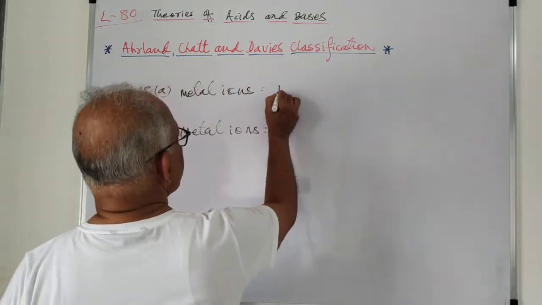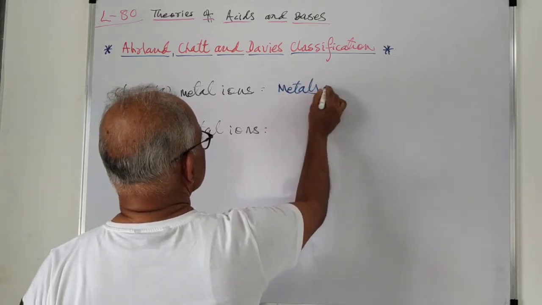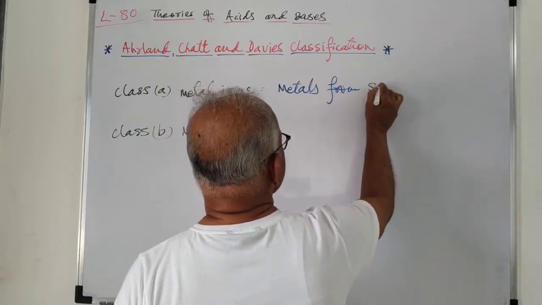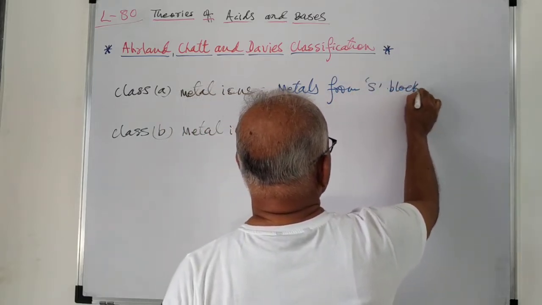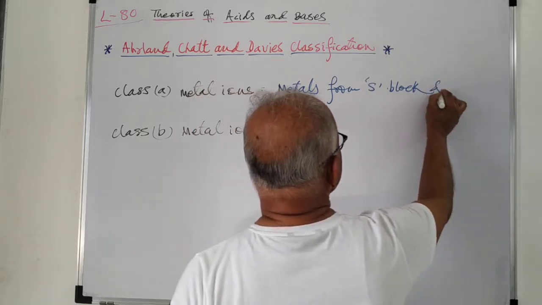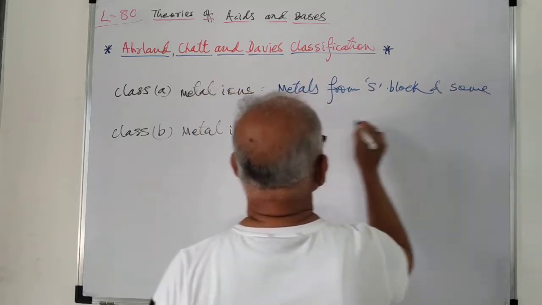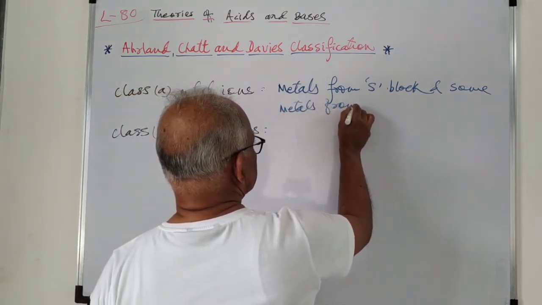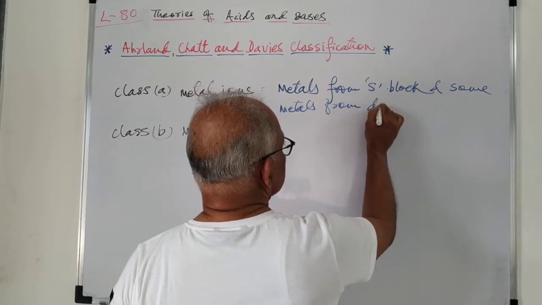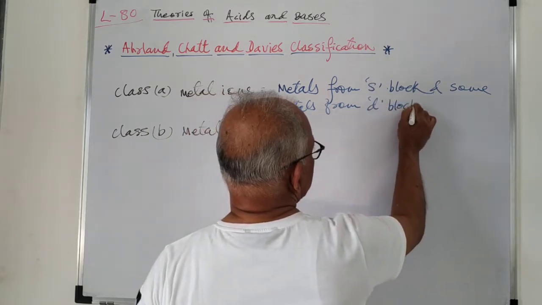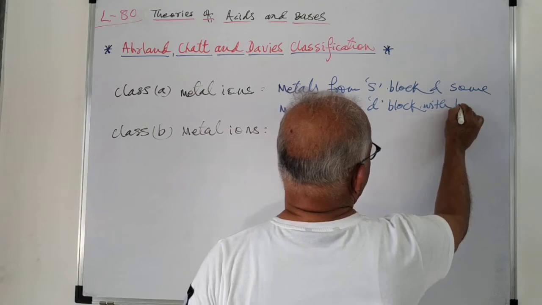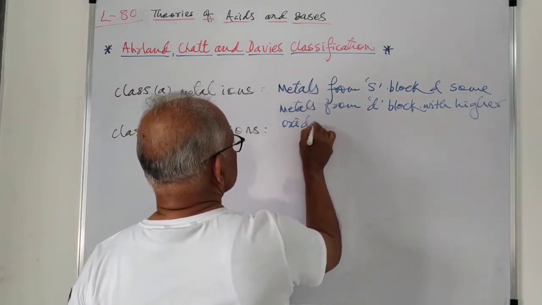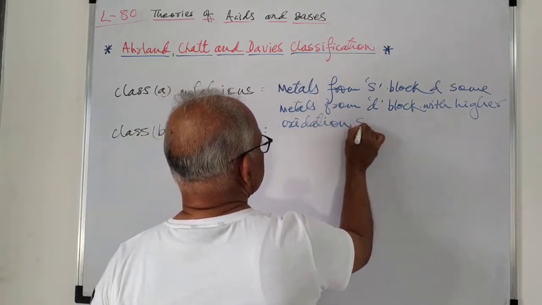So these are metals from S block and some metals from B block with higher oxidation states.